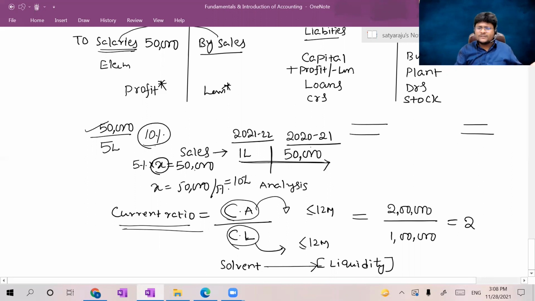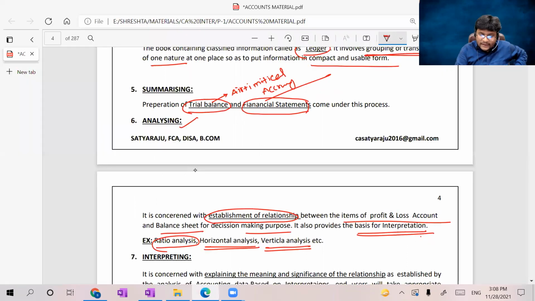That is my interpretation. So analysis can be made for any purpose, but the ultimate objective is why you are analyzing, sir, and I have to draw an interpretation. With that interpreted information, the users of the financial statements will take the appropriate decisions. The users of the financial statements may be inside persons or outside persons as well. We will discuss such issues as well. Okay, that is ratio analysis, horizontal analysis, vertical analysis. We completed the elaborative discussion regarding the analysis.